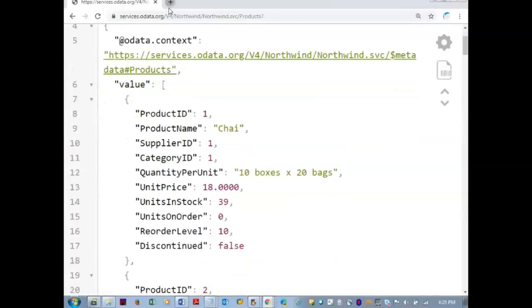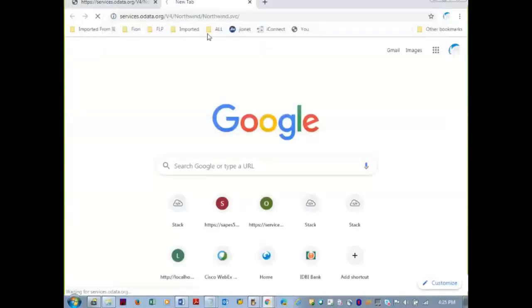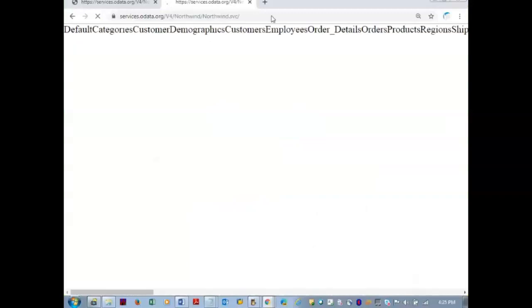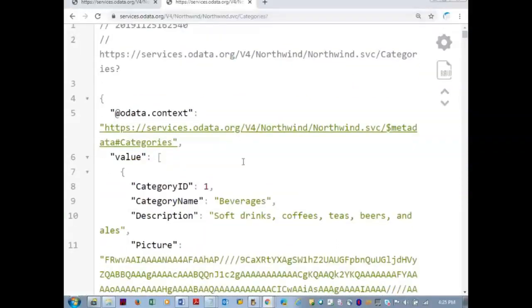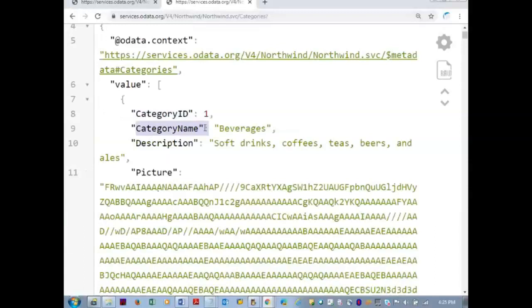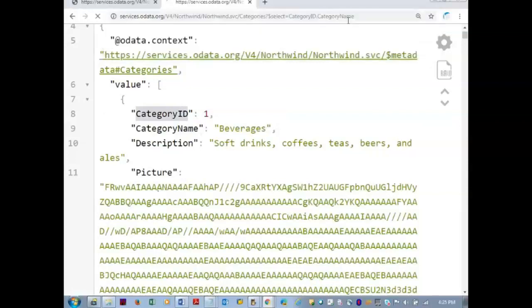Now products; in another tab, I'll open the categories. Category ID, category name. I don't want all these descriptions and picture, so I just want $select is equal to category ID, category name.